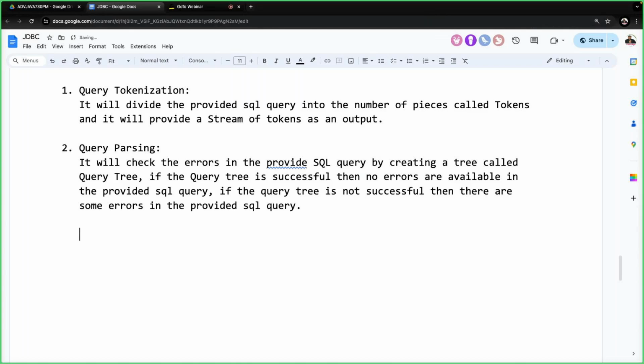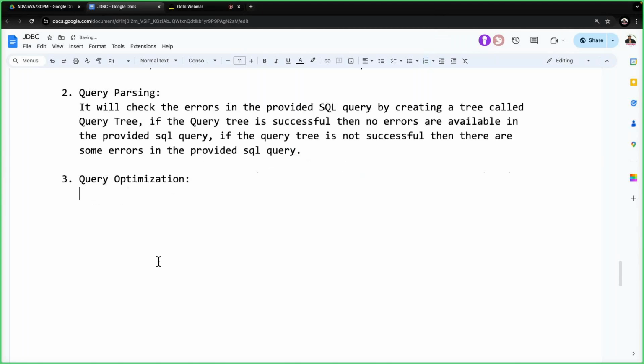After this, point number three: query optimization. What is this query optimization? What is the need of this query optimization here?